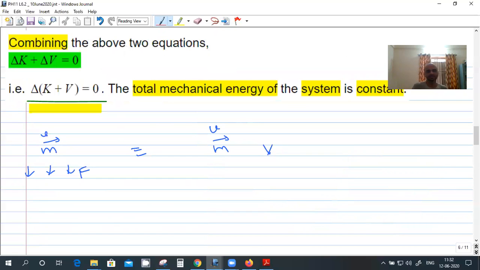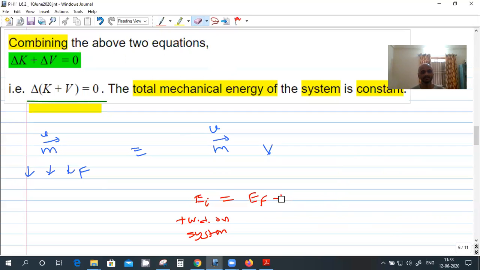So the energy conservation equation can be written as energy initial equal to energy final, or you can say plus work done on system. If work is done on the system by an external force, then the energy will increase. So final energy will be more than the initial energy. Are you getting this point? If the work is done by the system, then the system will lose energy.